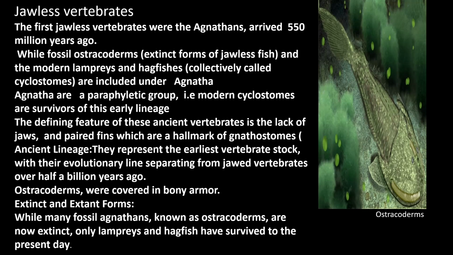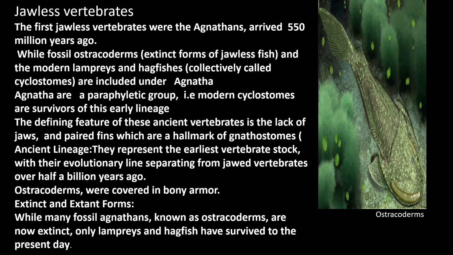So, the jawless vertebrates, which first arrived in the world about 550 million years ago, the only fossil record found of jawless vertebrates are the ostracoderm. Here is a picture of ostracoderm.